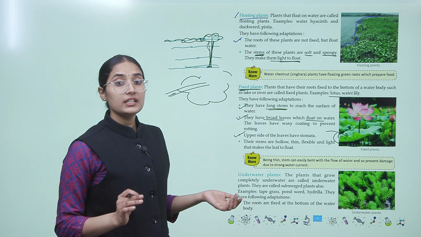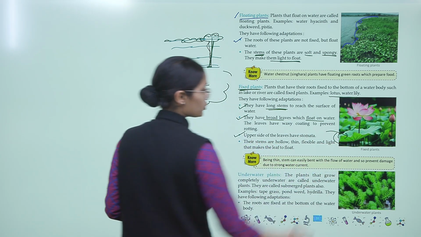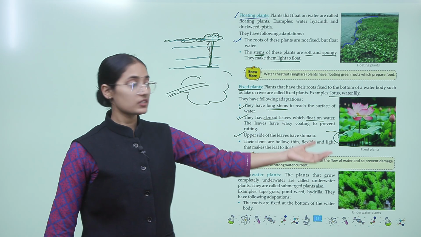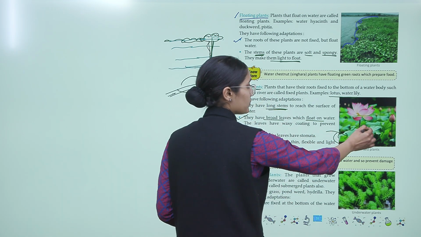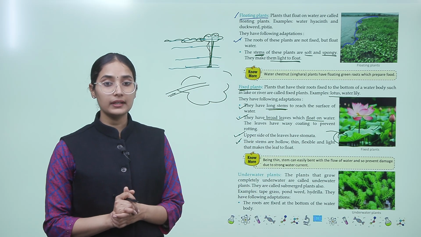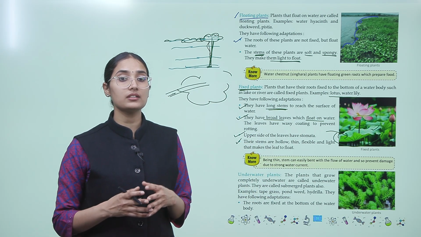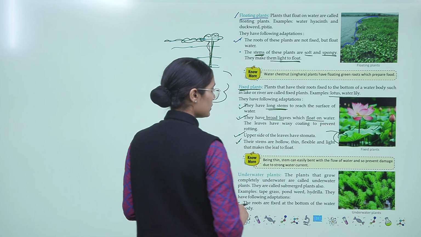The upper side of the leaf has stomata, right? So generally the lower part of the leaf has stomata, but these leaves, since they grow on the water, therefore have stomata on their upper side. Their stems are hollow, thin, flexible and light, that makes the leaf float. Okay, so they need to float on the water.